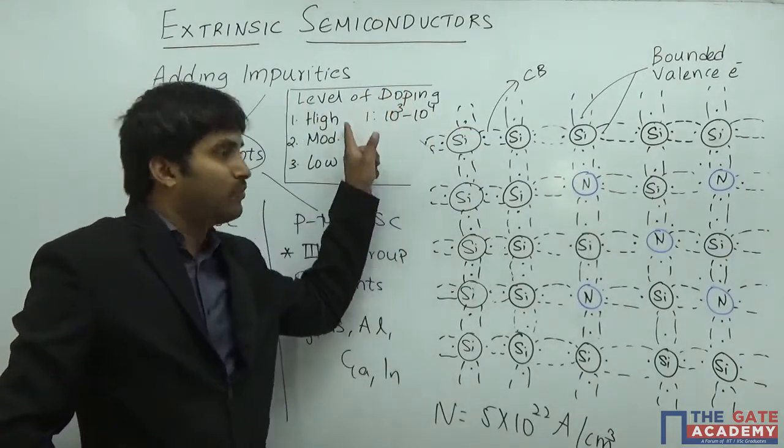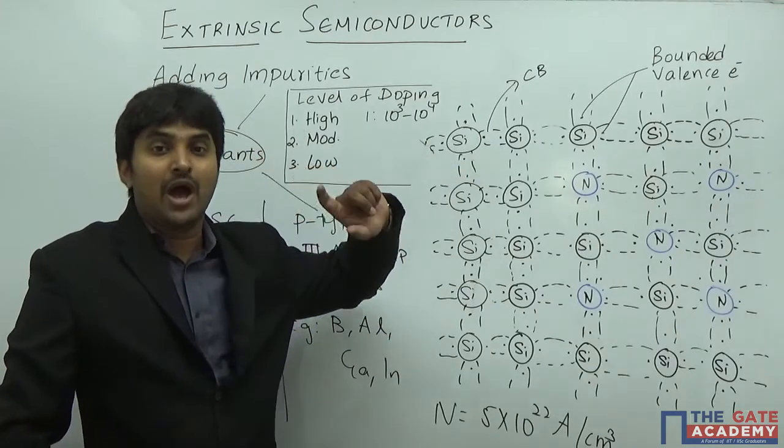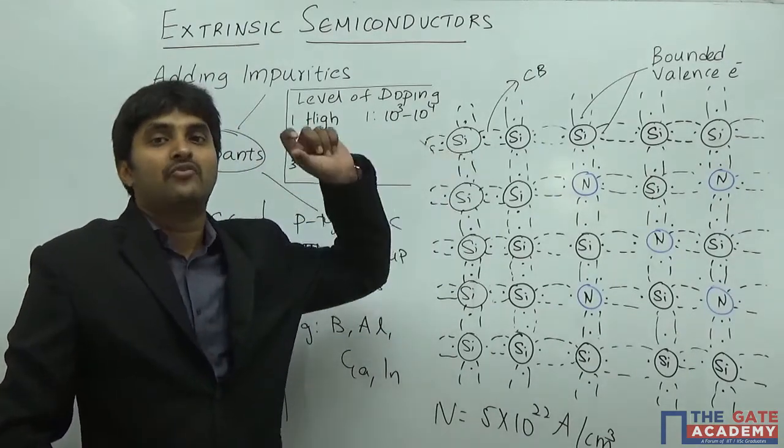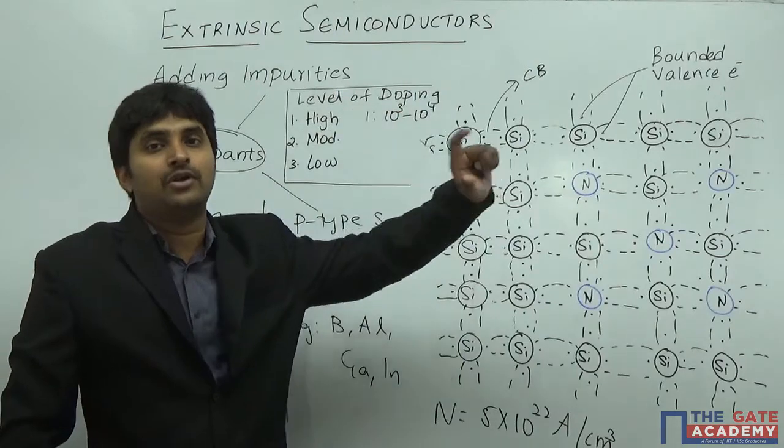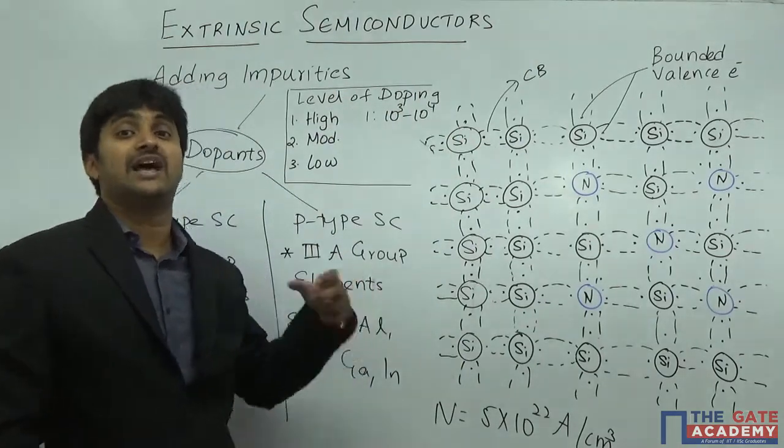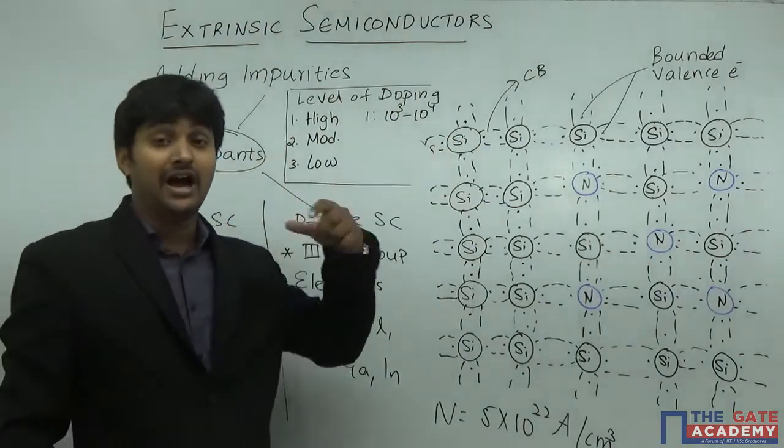That is the meaning of writing 1 is to 10 power 3. So I am going to introduce one impurity for every 10 power 3 or 10 power 4 silicon atoms. That is what we call a high level doping.